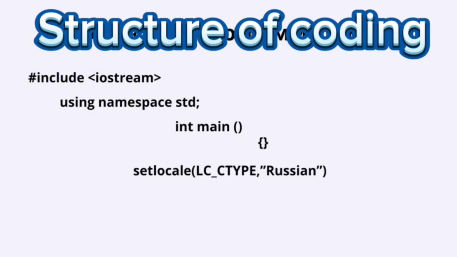Also, setlocale(LC_ALL, "Russian"). This function sets the locale to Russian. This is necessary to ensure that the output of the cout object is displayed correctly in Russian. And then cout and hello. This statement outputs the string hello to the console. And return 0. This statement returns the value 0 from the main function. This is a signal to the operating system that the program terminated successfully.